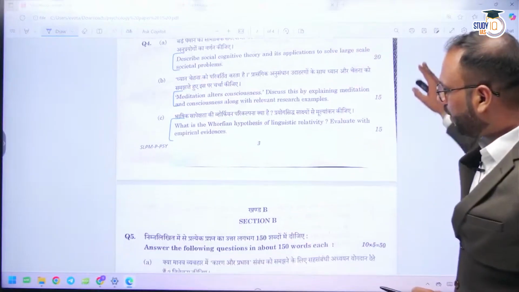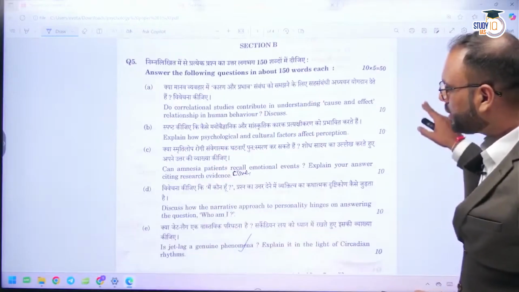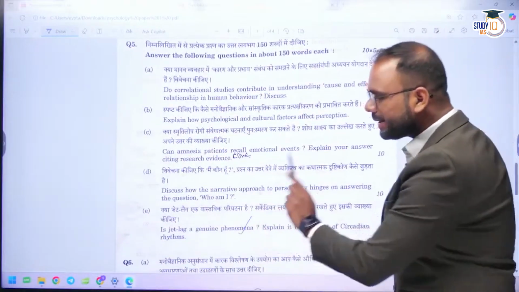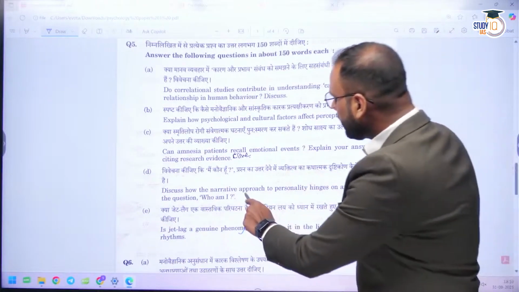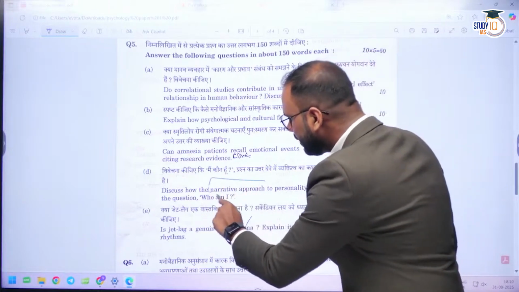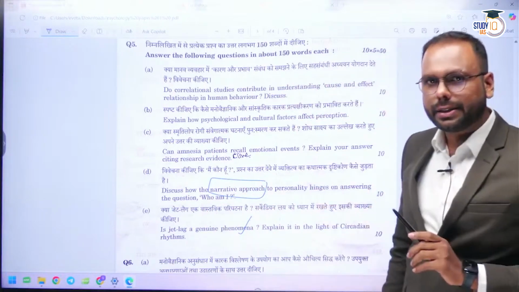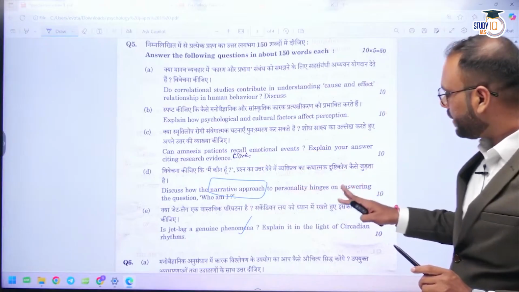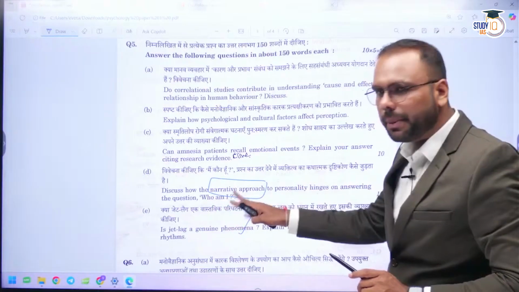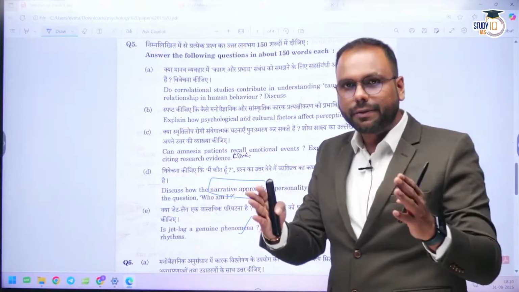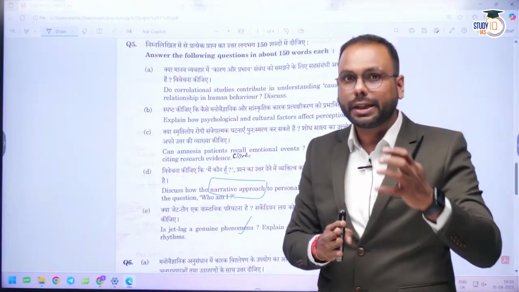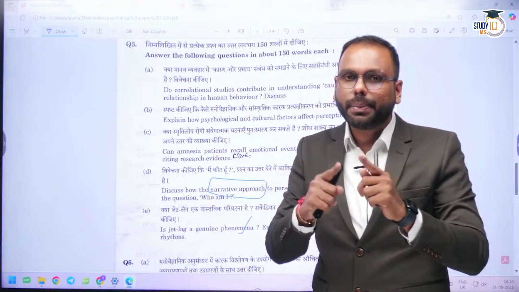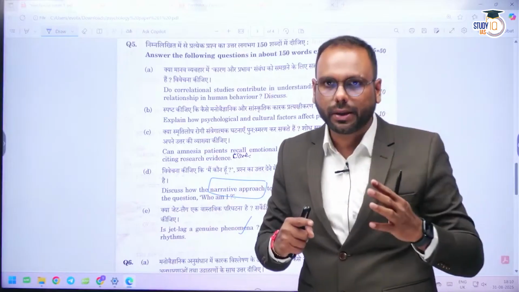Okay, now we move on to the fifth section. You can see over here also, this jet lag is related to contemporary psychology. Narrative approach, see, again they have reframed the sentence. Narrative approach to personality hinges on answering the question, who am I? So different perspectives we talk about in psychology, trait perspective, genetic perspective. So what did they do here, they again reframed the sentence over here.